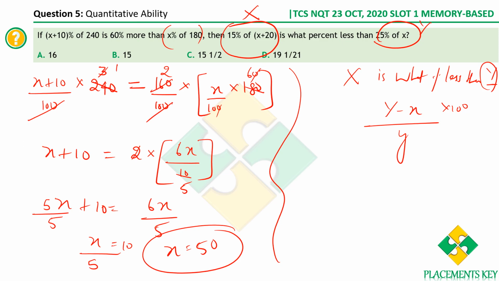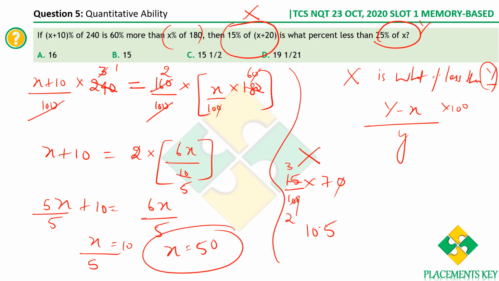So first let's figure out the values. What is the value of this? 15% of x plus 20. Let me write it. 15% of x. X is already 50. 50 plus 20 is 70. So this is the value of x. Okay, so what do we get here? 0 0 cancel, 5 2s 10, 5 3s, so you get 21 by 2, that is 10.5.